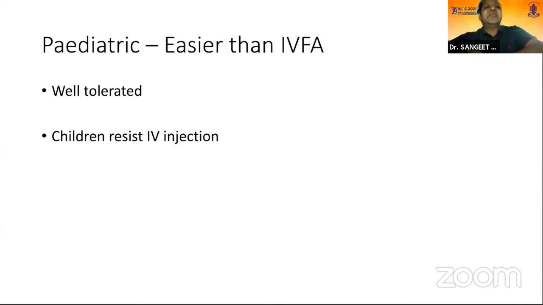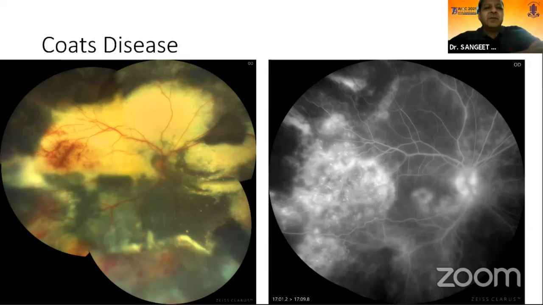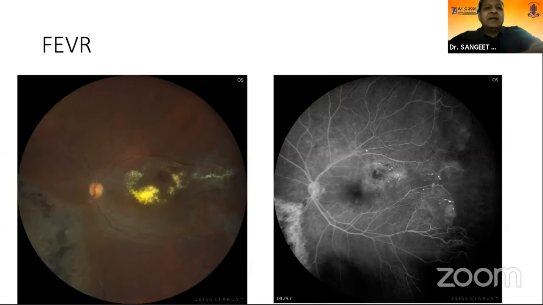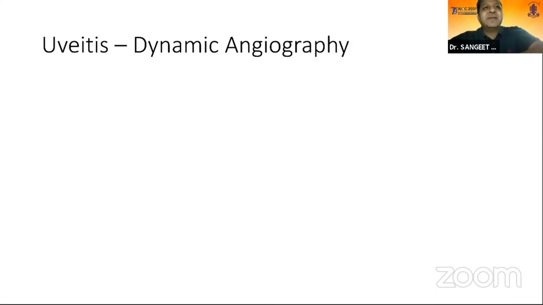For pediatric patients, this is easier because pediatric patients generally resist intravenous injections. It is well tolerated, and you can pick up findings. This was a patient of Coats disease, and this was a patient with fever. You can easily give them oral fluorescein dye and do an angiography.